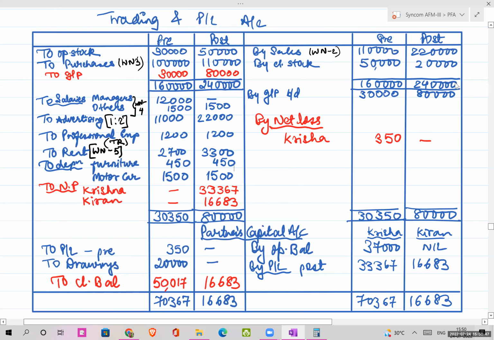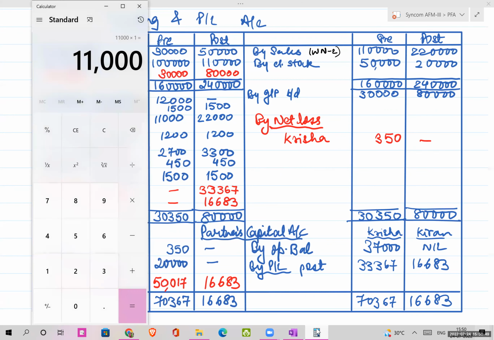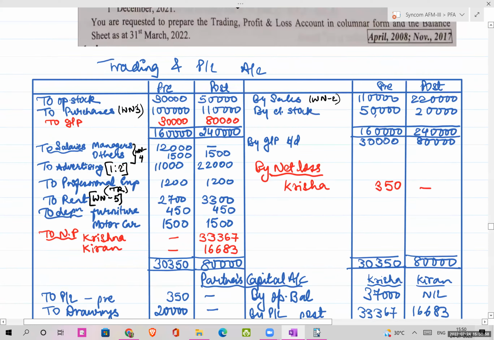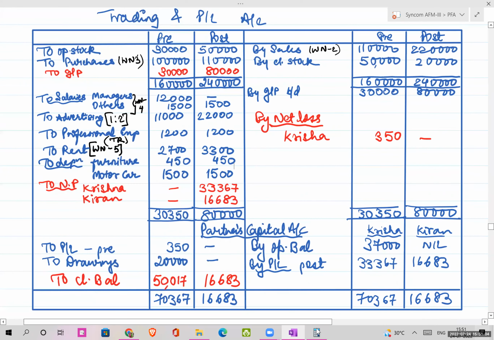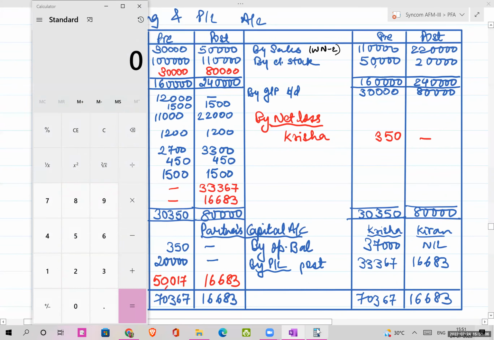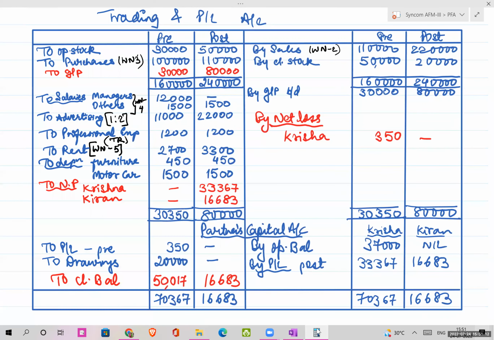Then motor vehicle was 30,000. Motor vehicle is 15,000. 20% of 15,000 is 3,000. And then divide it in time ratio. Okay.